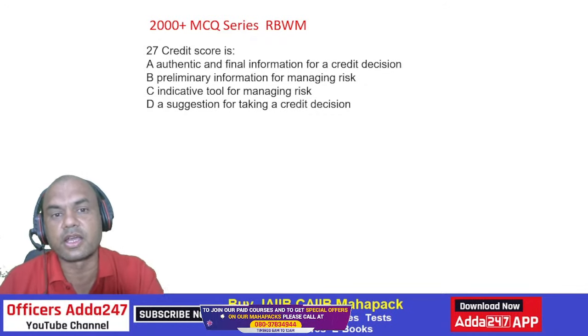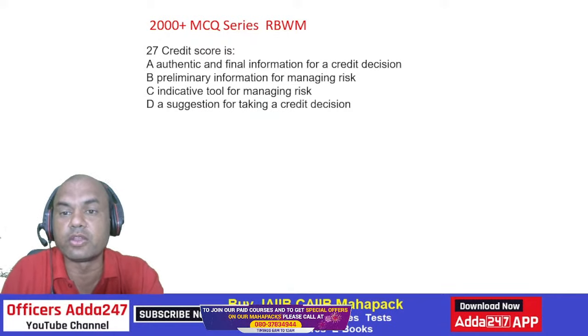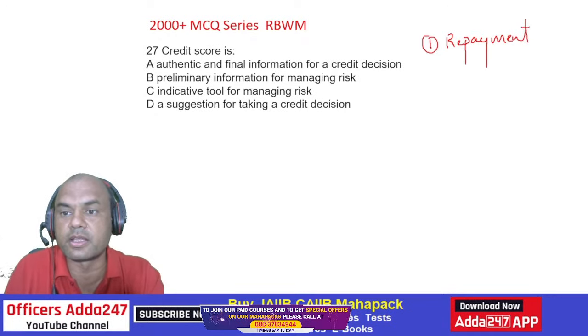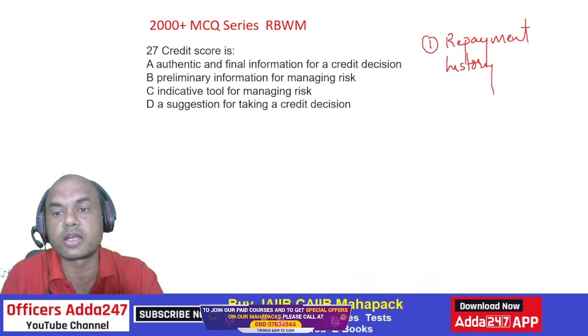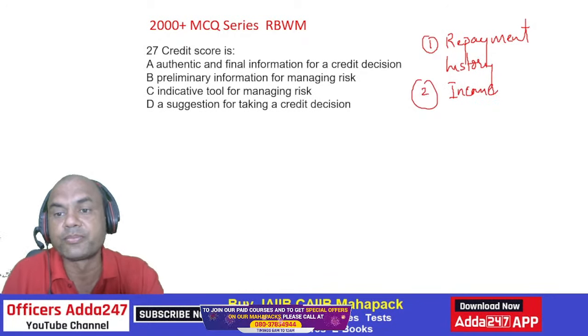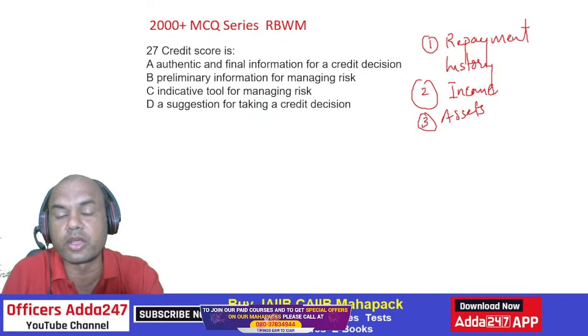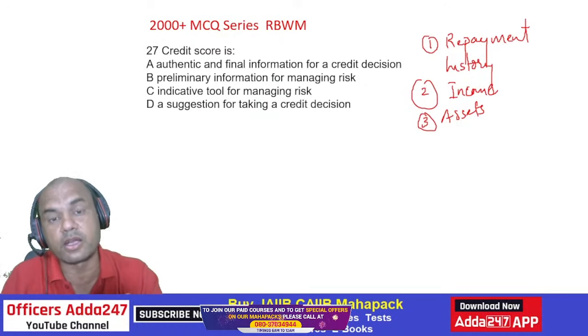Just to summarize on that, credit score means what? Credit score is always given based on number one, your repayment history. If you have repaid it correctly without any default, then your credit score is good. Number two, it is also based on your income, and third one is assets. Assets means, do you have a car? Do you have your own house? Are you living in a rented house?